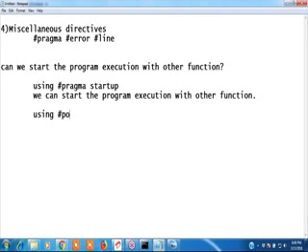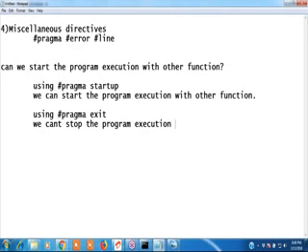Using hash pragma exit, we can stop the program execution with other function. Normal program execution starts with main and ends with main. But using hash pragma startup, we can start with any other function. Using exit, we can stop with other function.